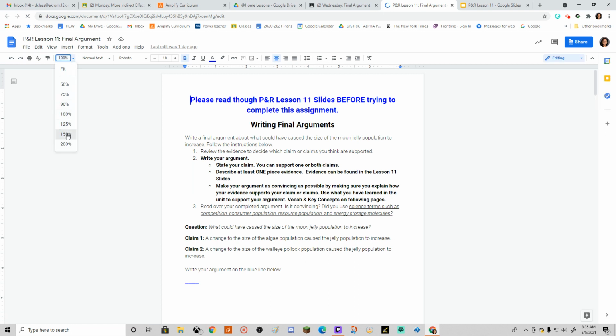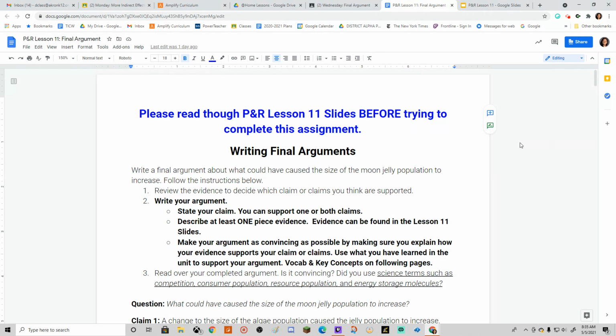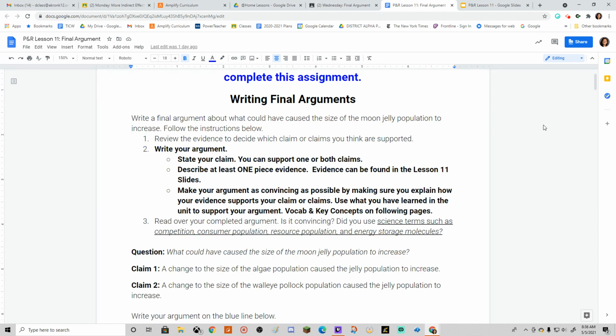So here is our final argument. Please read through Populations and Resources Lesson 11 slides before trying to complete this assignment. We've already done that. Write a final argument about what could have caused the size of the moon jelly population to increase. Follow the instructions below. Review the evidence to decide which claim or claims you think are supported.